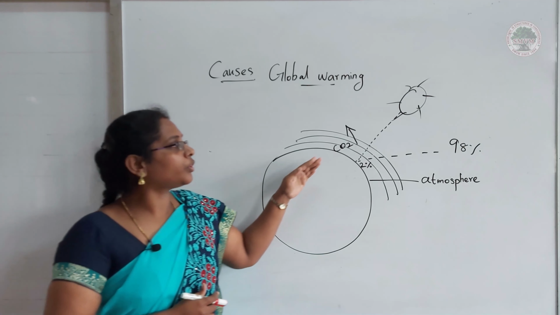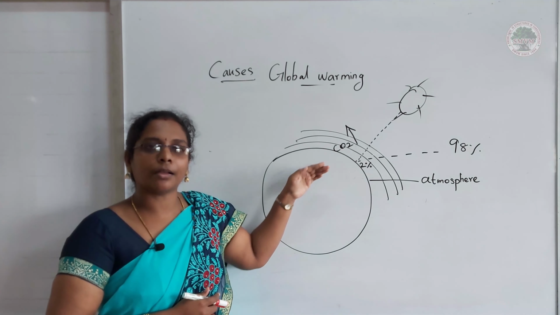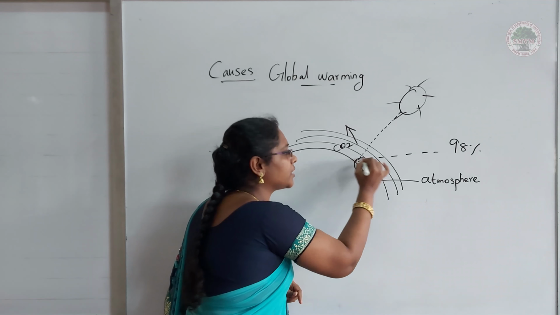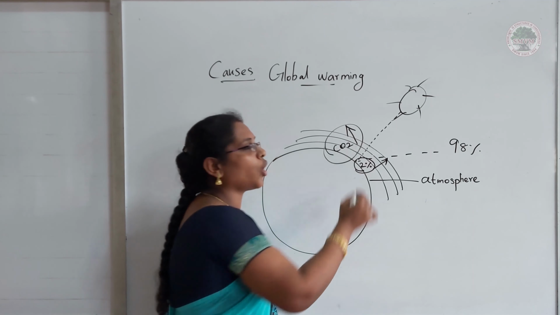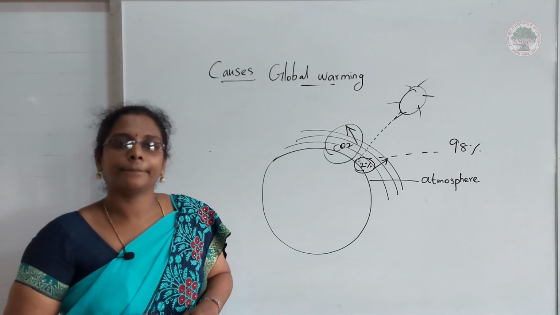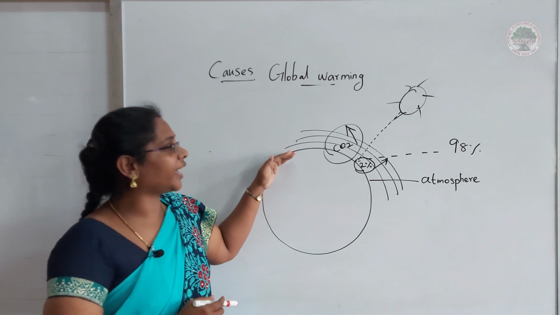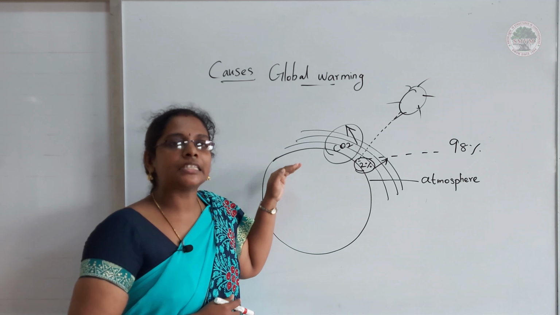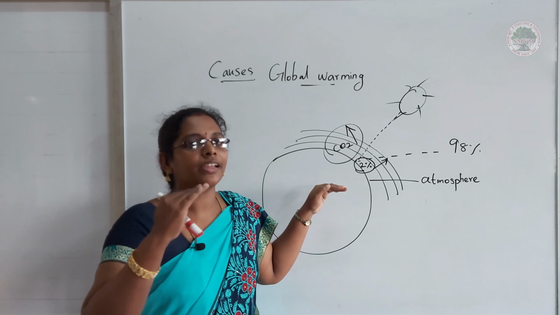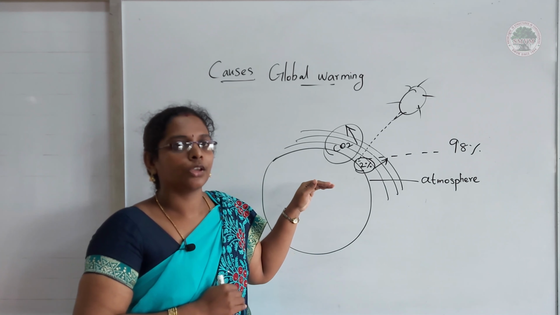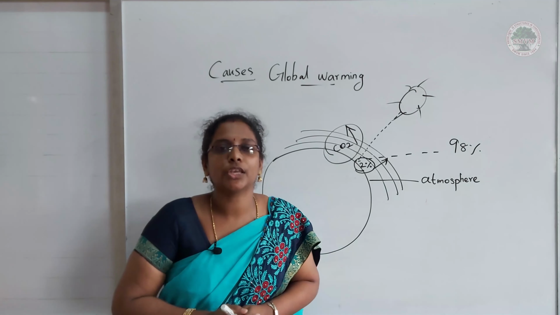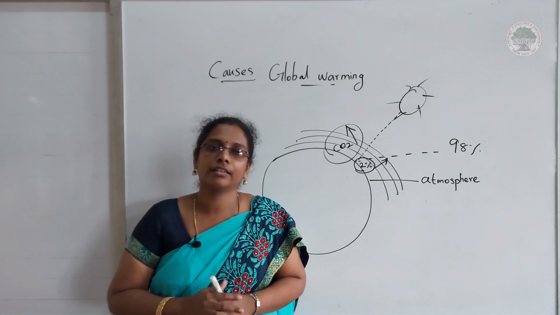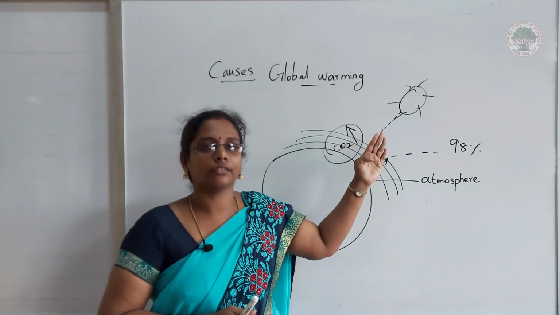The amount of heat being absorbed, this 2%, may increase. That is because of carbon dioxide. As a result, the earth's temperature keeps increasing. So when you grow more plants, you can check global warming.